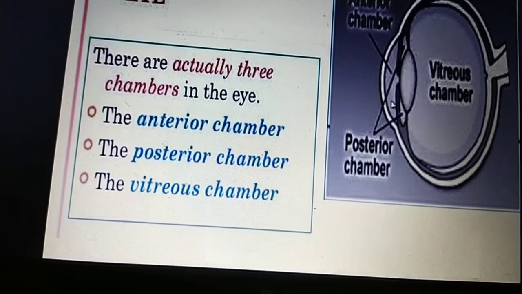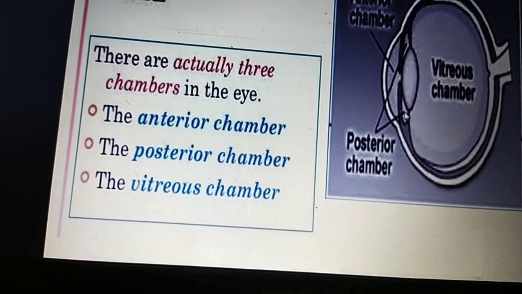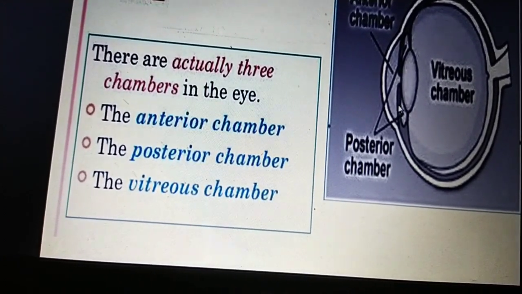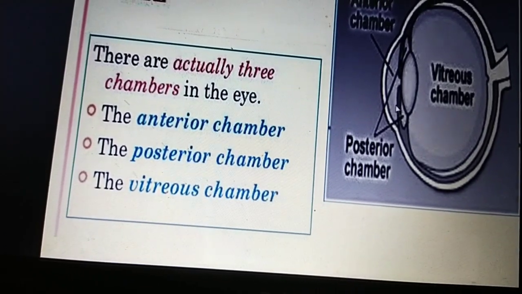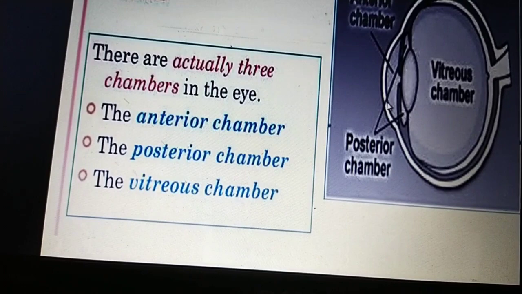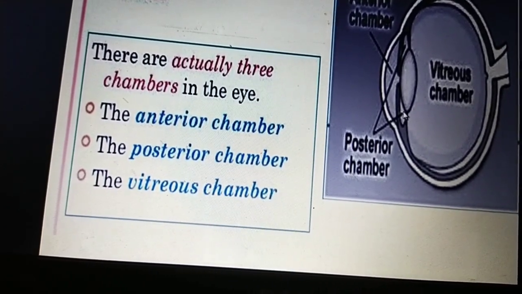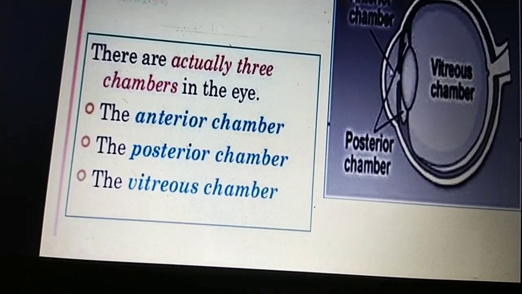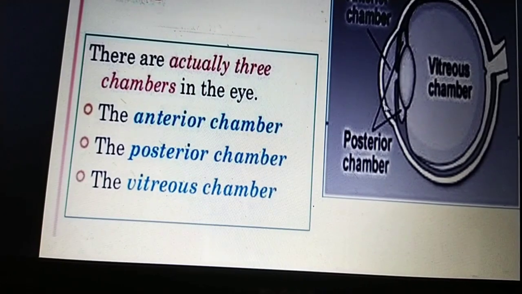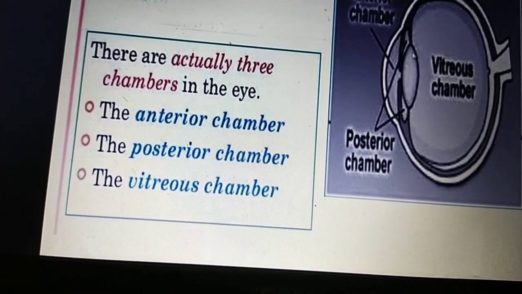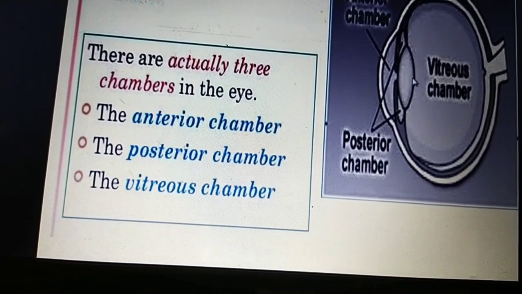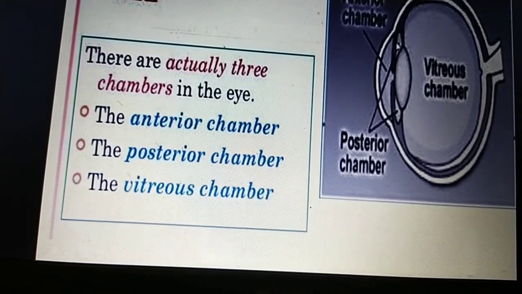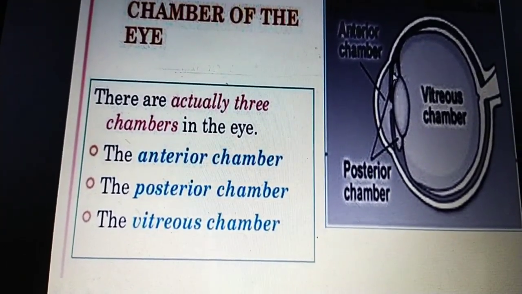The aqueous chamber is further divided into the anterior chamber and posterior chamber by the iris. The part anterior to the iris, or above the iris, is the anterior chamber, and below the iris is the posterior chamber, and this is filled with the aqueous fluid, or aqueous humor. The vitreous chamber is filled with the vitreous humor, and the aqueous humor is formed by the ciliary body or ciliary processes. Okay, you can go for the next slide.